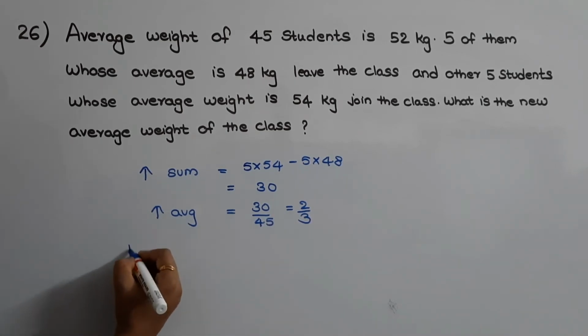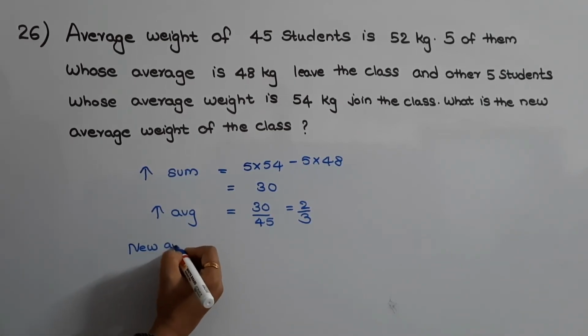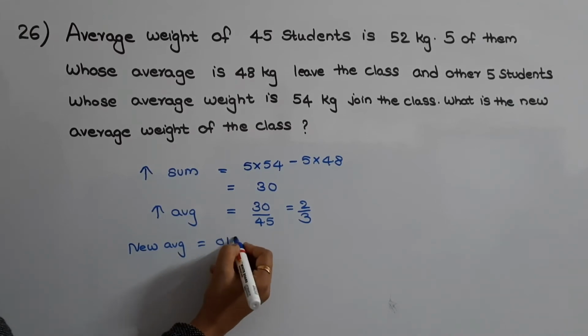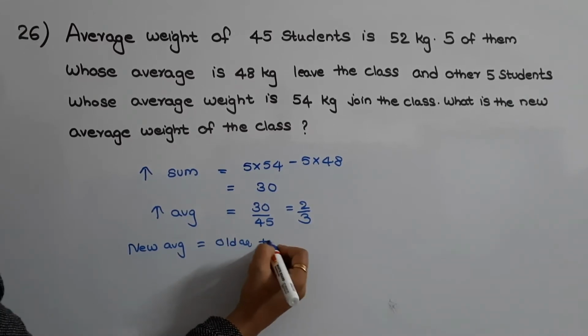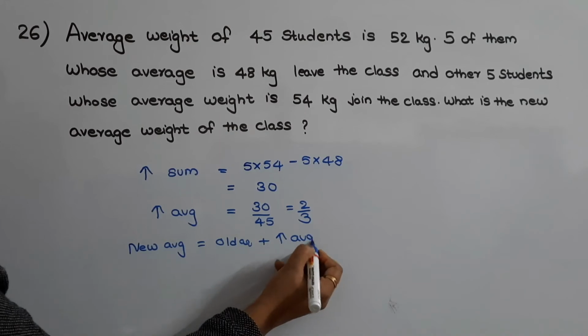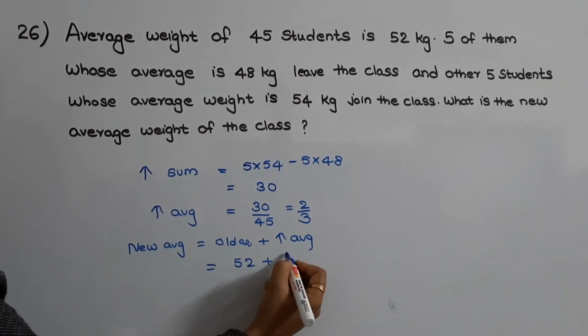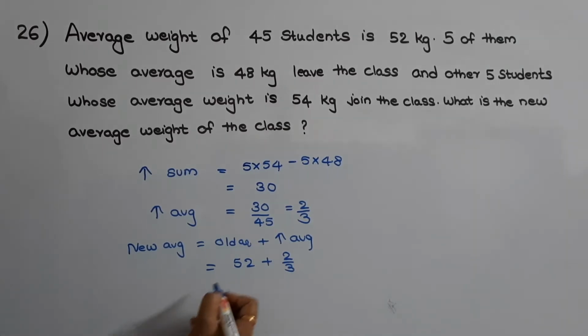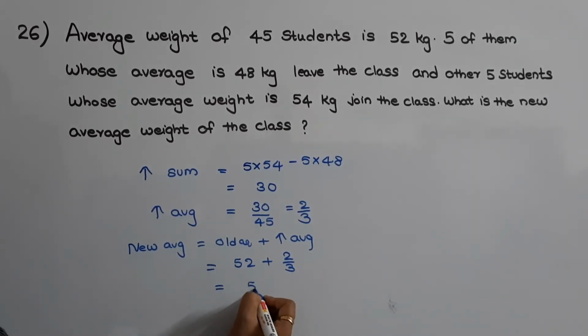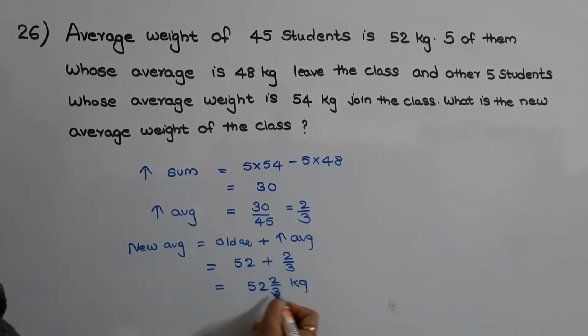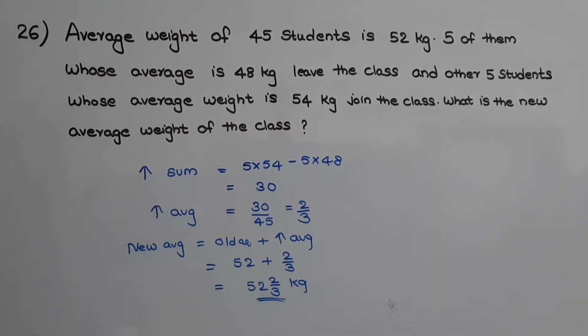So what will be the new average? New average will be equal to old average plus increase in average. Okay, so old average is given as 52 and the increase in average we found as 2 by 3. So the new average will be 52 2 by 3 kg. Okay, so this is the answer.